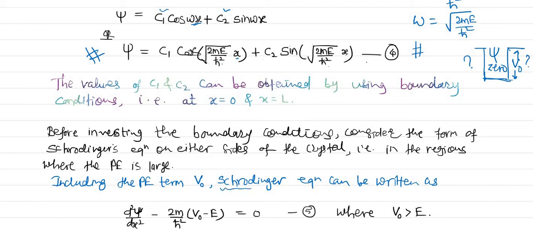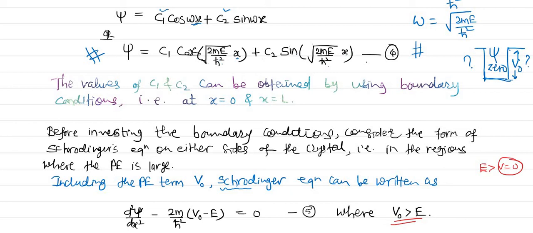So the Schrodinger equation: d²ψ/dx² minus 2m/ħ² (V0 minus E) ψ equals 0, because here V0 is greater than the energy of the electron, and therefore we should subtract this. That is the condition, V0 is greater than E. Earlier, inside the box, the energy of the particle is greater than V, because V is 0 only, so there is no problem about whether it is greater or less.